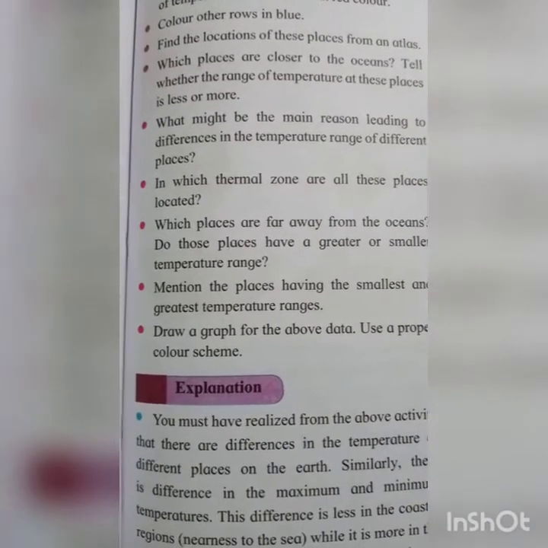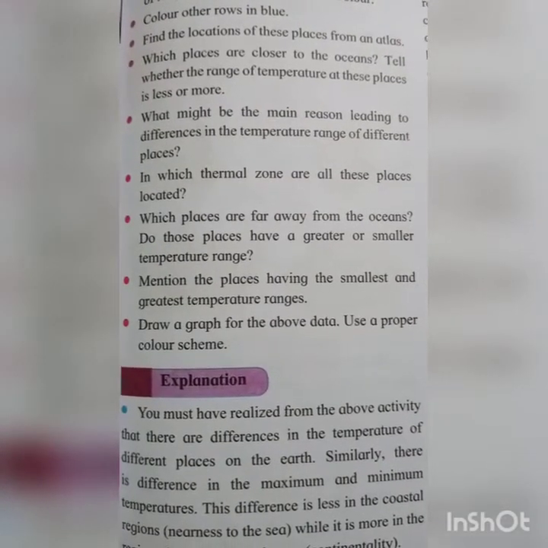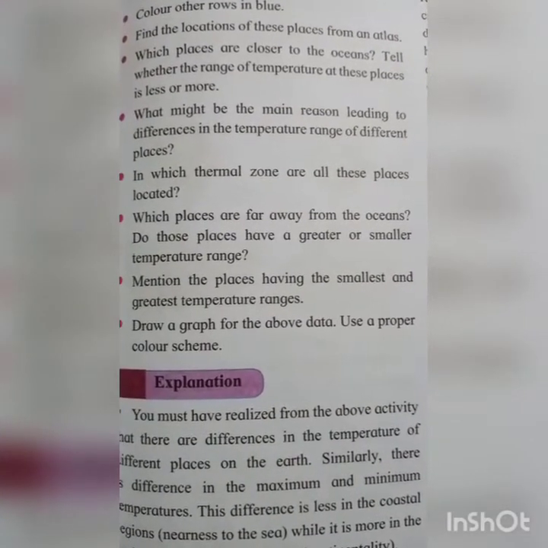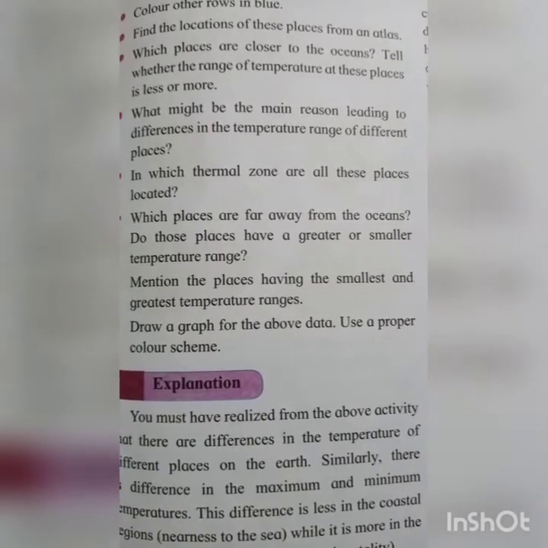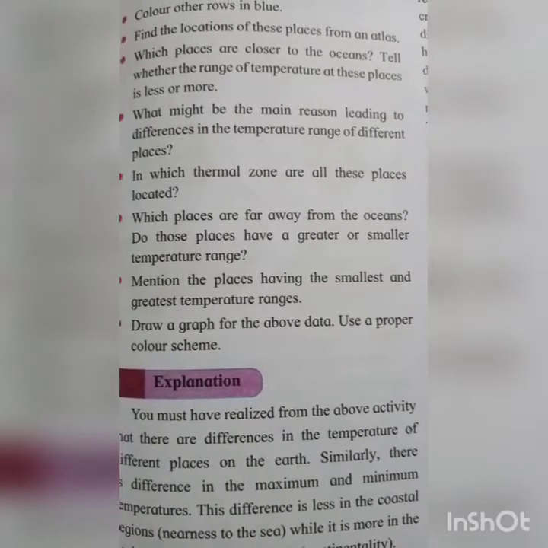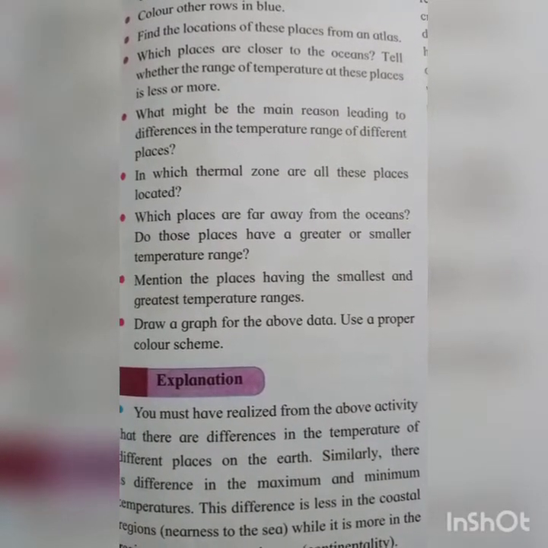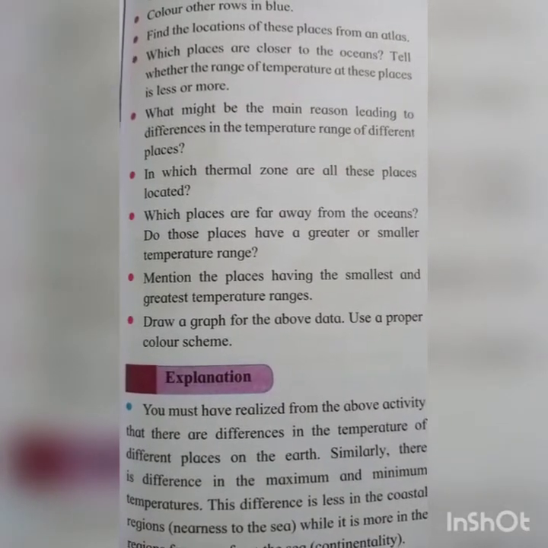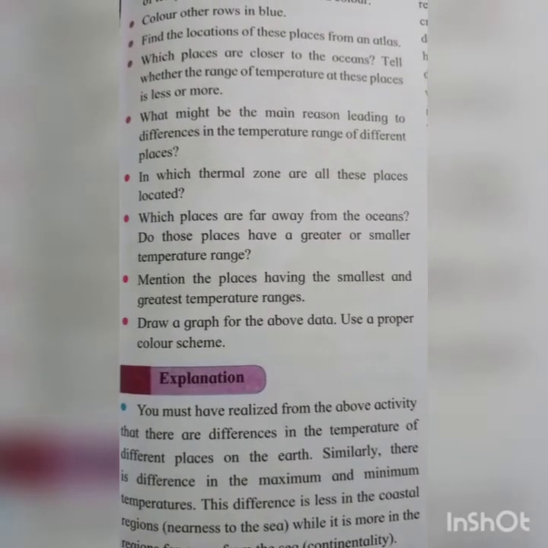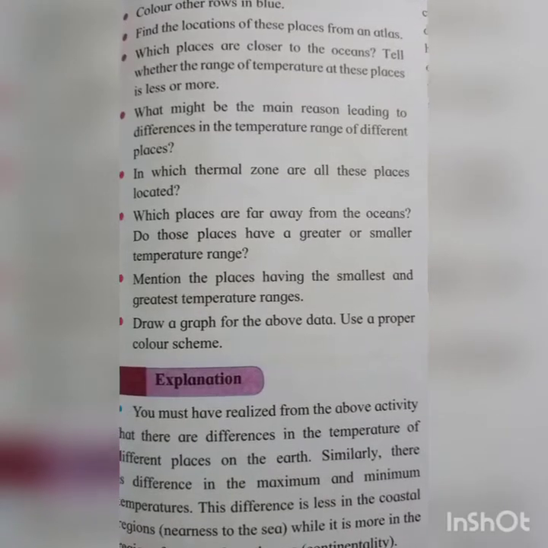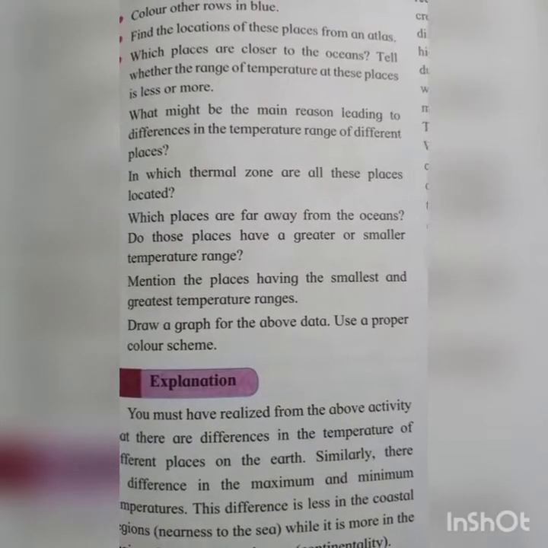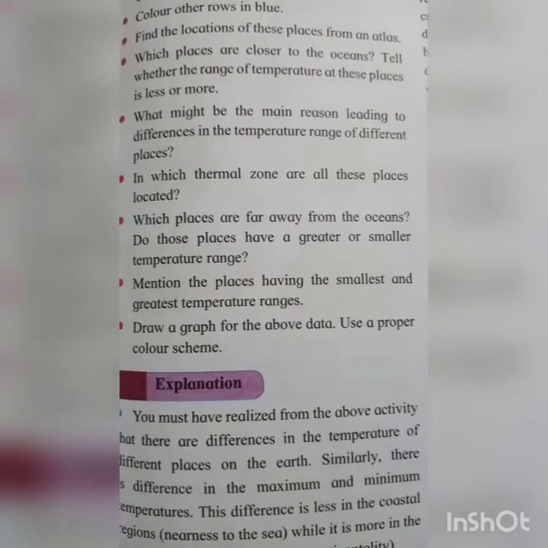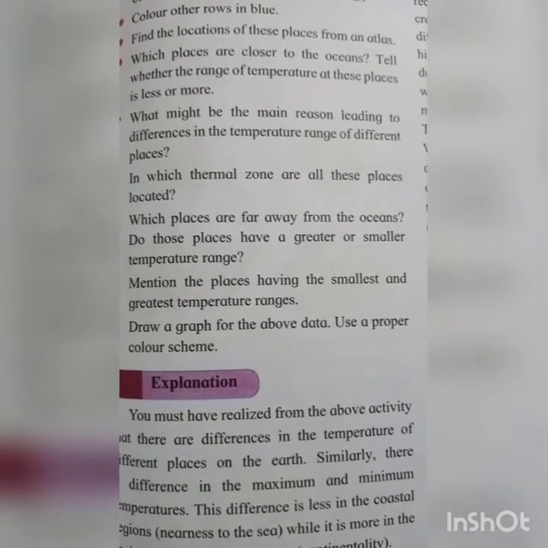Okay, students. Do those places have a greater or smaller temperature range? So see, students, the places that are far away from the ocean have a greater temperature range. Okay, students. Afterwards, mention the places having the smallest and greatest temperature range, students. So that is, Istanbul and New York have the smallest temperature range, students, and Baghdad has the greatest temperature range.